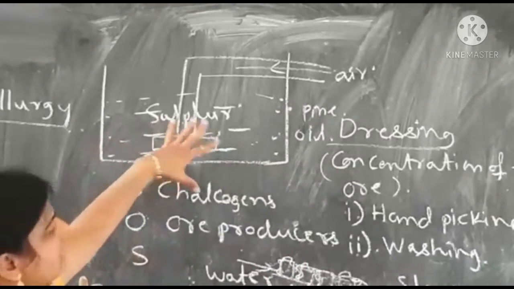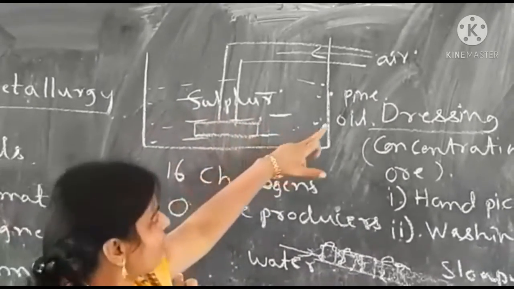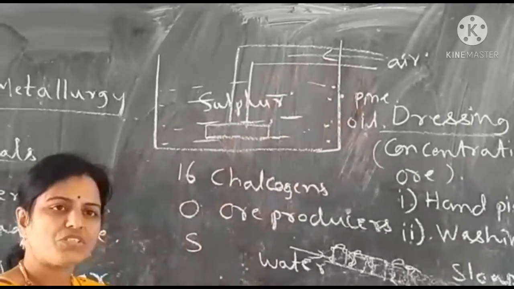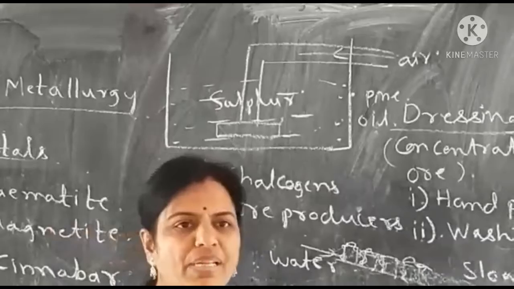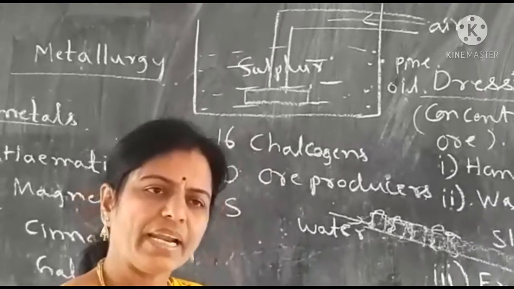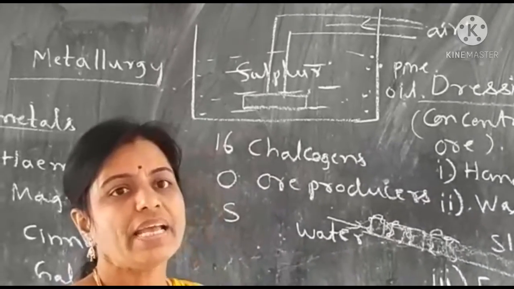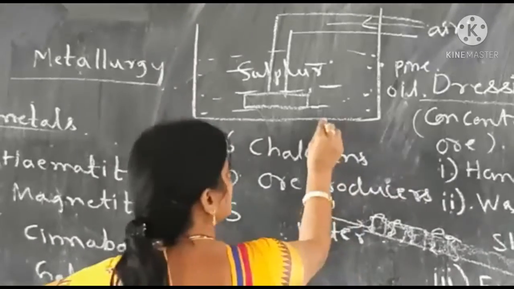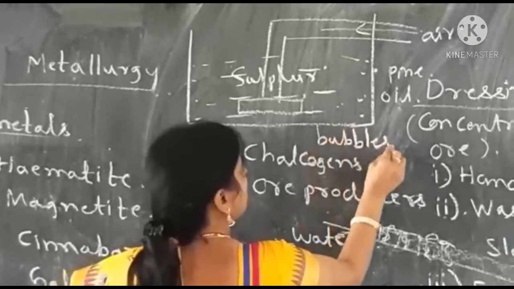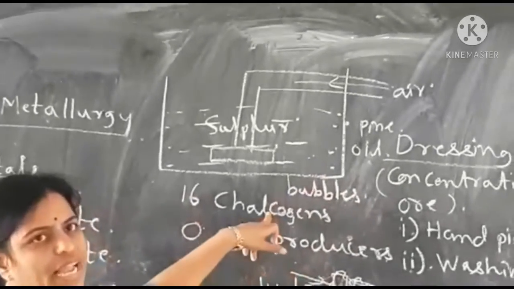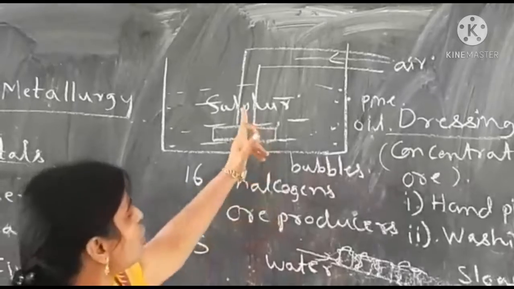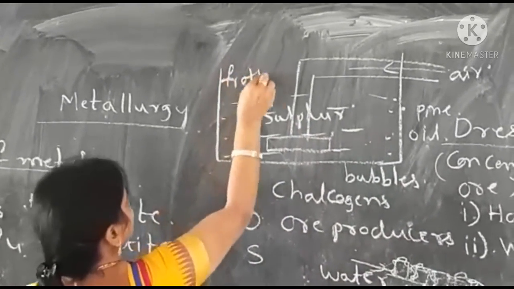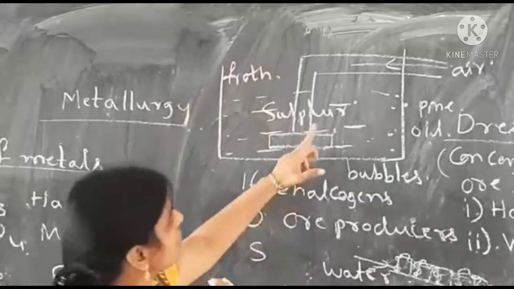So this is water. In this you put crushed ore, add fine oil and pass air. Whenever air is passed into water, we get bubbles. When air enters a liquid, or when any gas comes out of a liquid, we get bubbles. So you get a lot of foam, that is called froth. You get a lot of lather when you pass air like that.